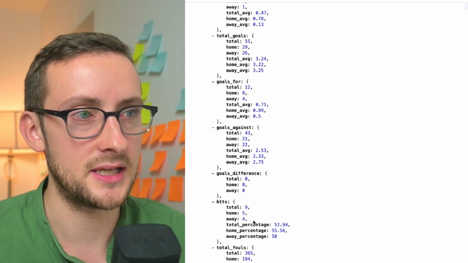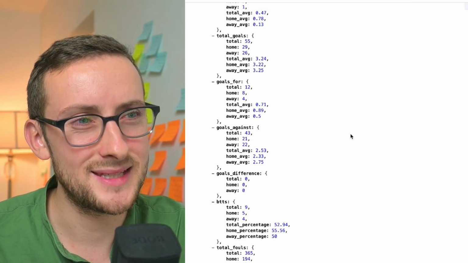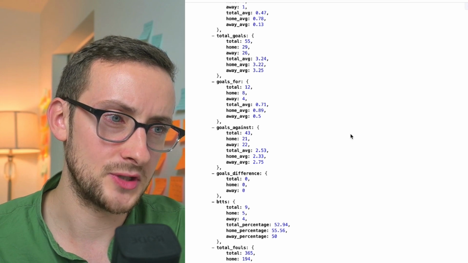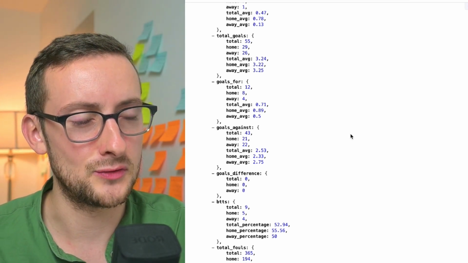BTTS, it's going to be percentage. For points, it's not going to be a percentage, is it? It's going to be average. So I think this kind of data structure is something that will work. It will scale, and yeah, it's something I wish I had when I started OddAlerts, that's for sure.